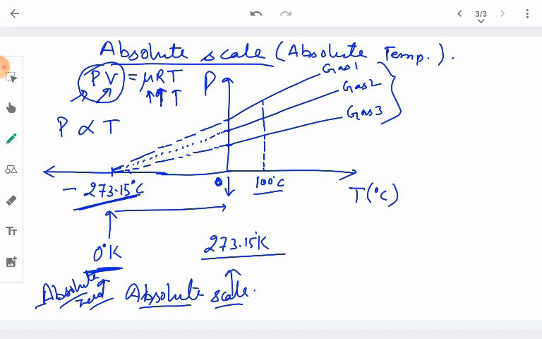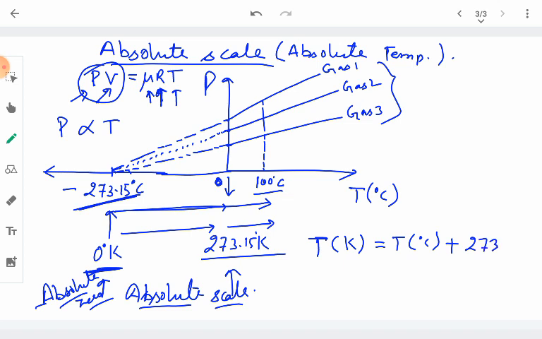That means we have to move from 0 Kelvin to the 100 degree Celsius, so we have to move 273 plus 100 more. Therefore the temperature on Kelvin scale will be equal to the temperature on Celsius scale plus 273.15.